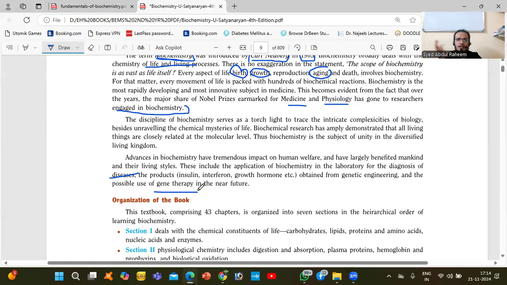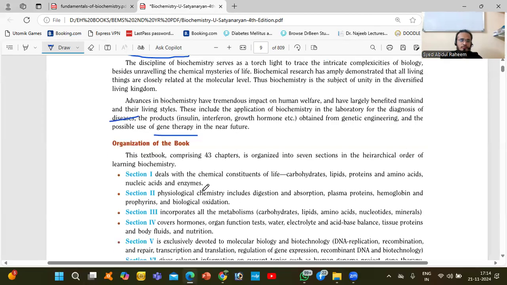So how do we repair that? You have to give gene therapy, directly converting the gene, whatever the possibilities are in the near future. Once the gene is treated, the person will become okay. This is their aim, and in the coming future it will happen.